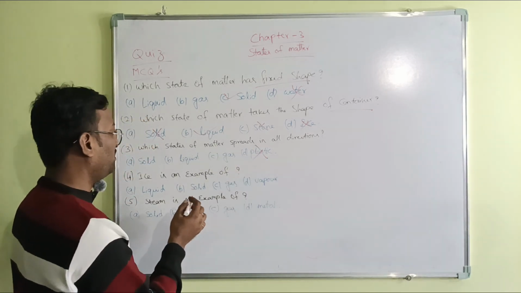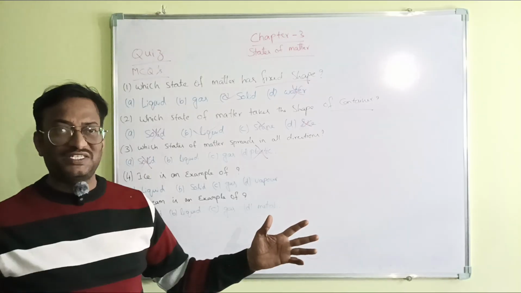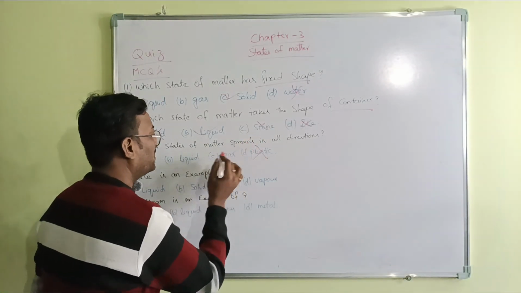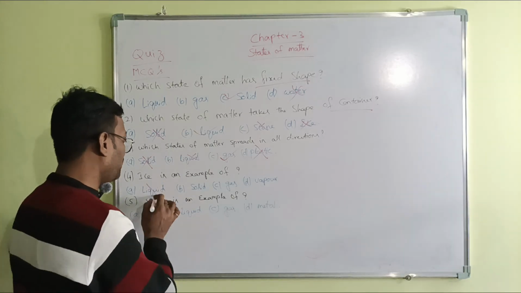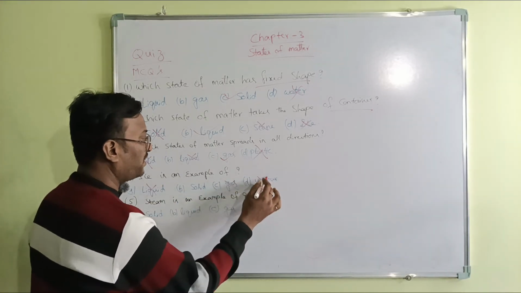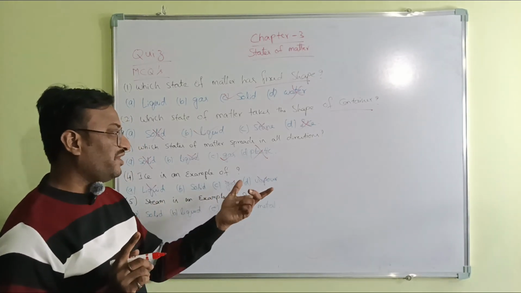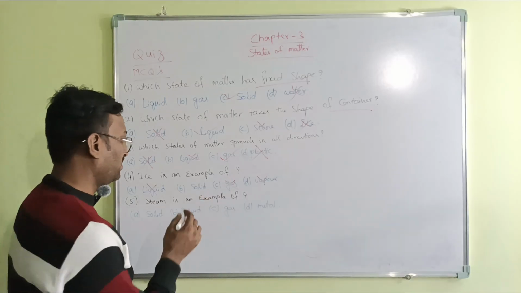Which state of matter spreads in all directions? Plastic is not an option. Solid is not an option. In order to spread in all directions, the molecules should be very far away from each other. That is gas, not liquid. Ice is an example of liquid, no. Vapor, no. Gas and vapor are one and the same. Remember children, gas and vapor are one and the same.